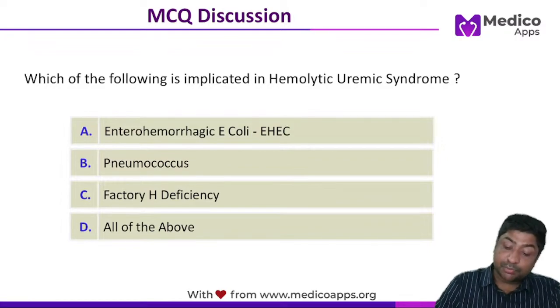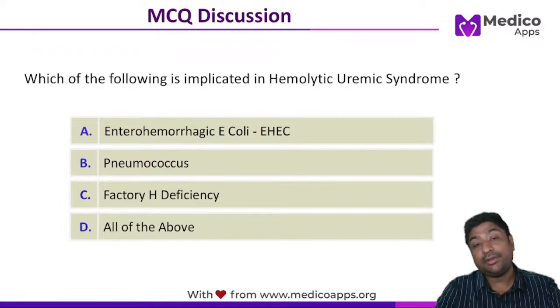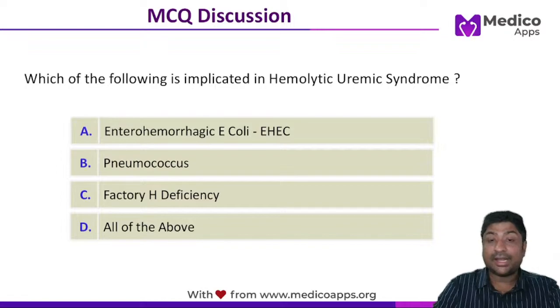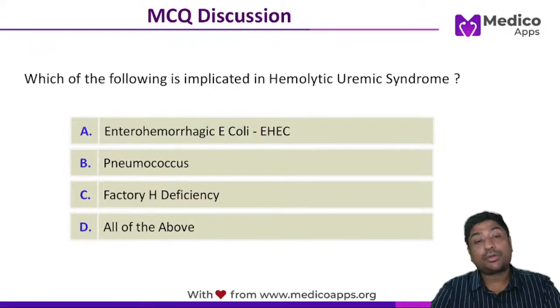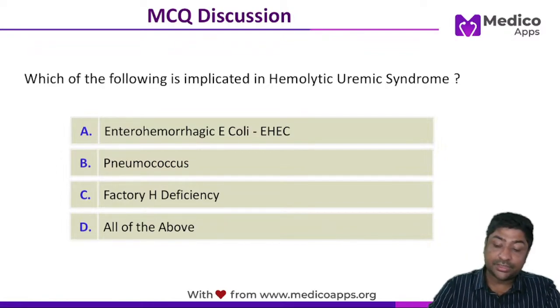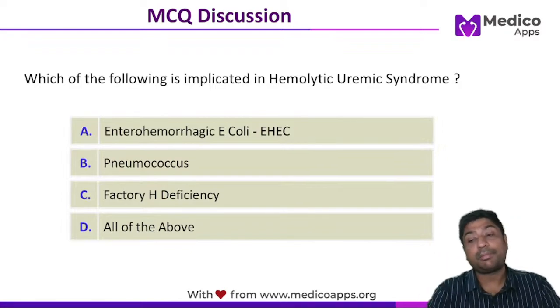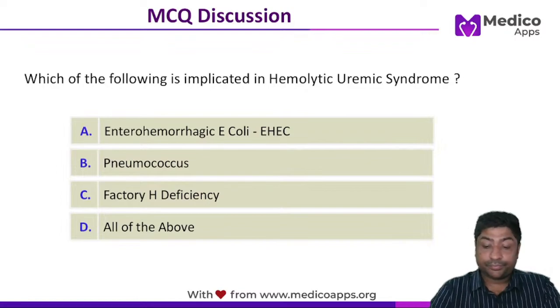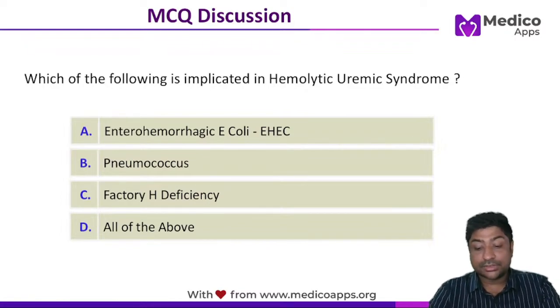For a smaller sized plaque or very early involvement, what we do is VEP, that is visually evoked potential. In that what we see is there is a decrease in the voltage and increase in the latency period when we do a VEP. VEP can find even smaller plaques in cases of multiple sclerosis. So this is the workup of multiple sclerosis.